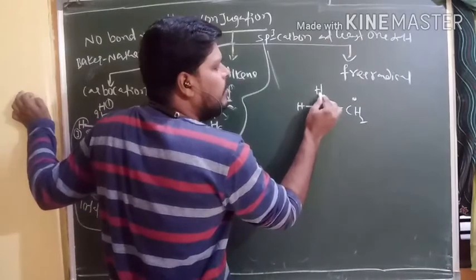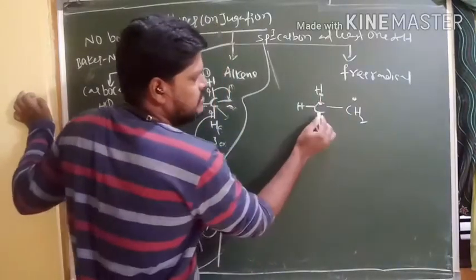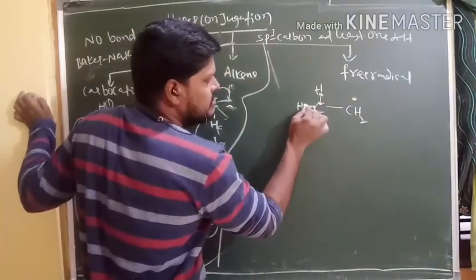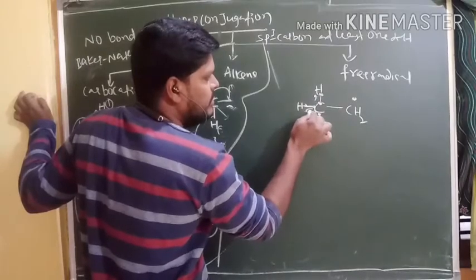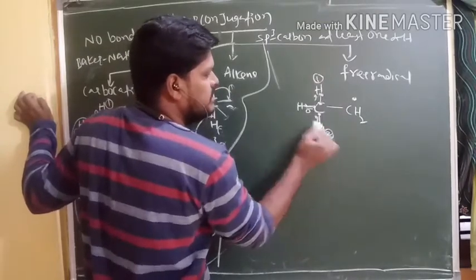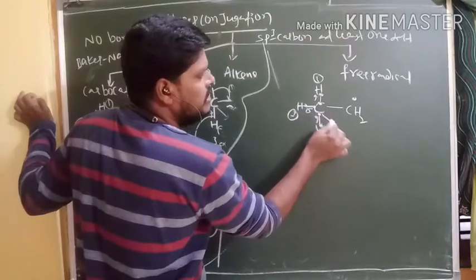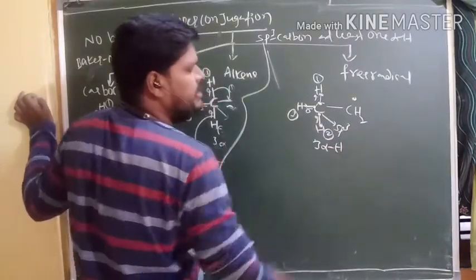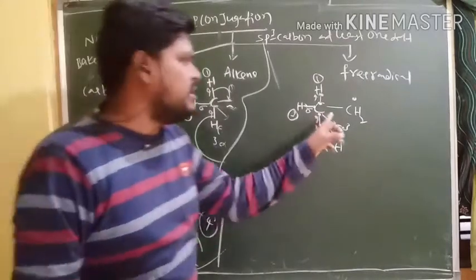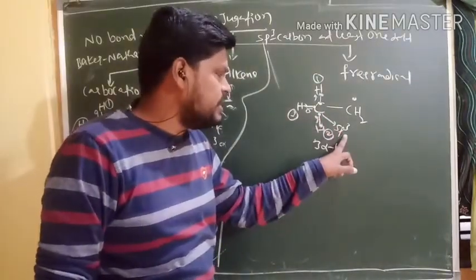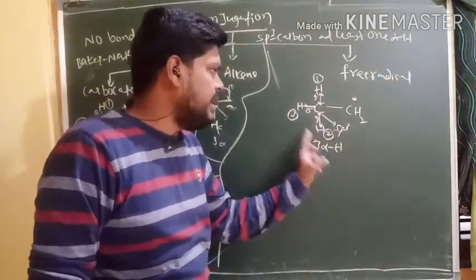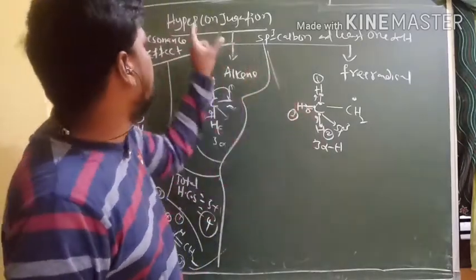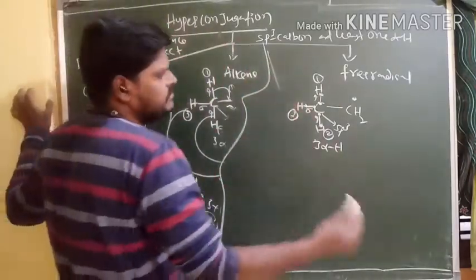So this sigma bond consists of 2 electrons: first hydrogen, second hydrogen and third hydrogen. Yes, it is an sp3 carbon, and we have 3 alpha hydrogens. So the free radical is connected with a saturated sp3 carbon and has 3 alpha hydrogens. That's why it is ready to be involved in hyperconjugation.